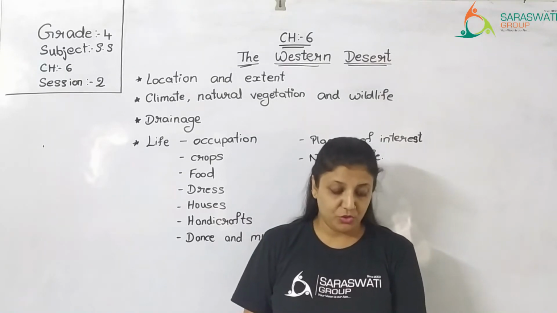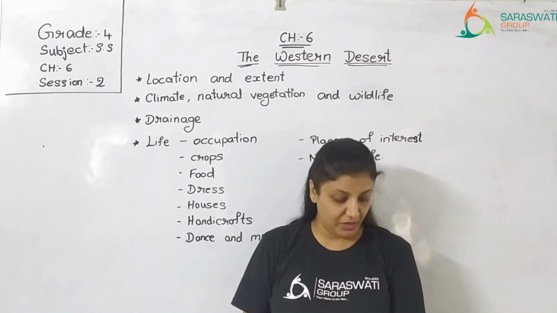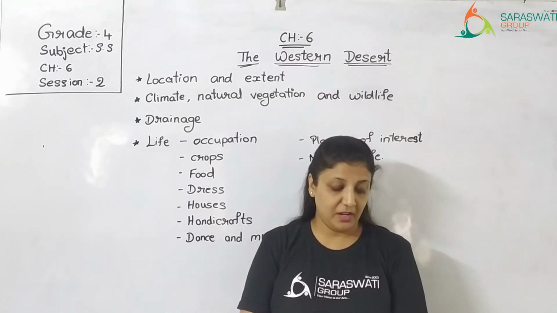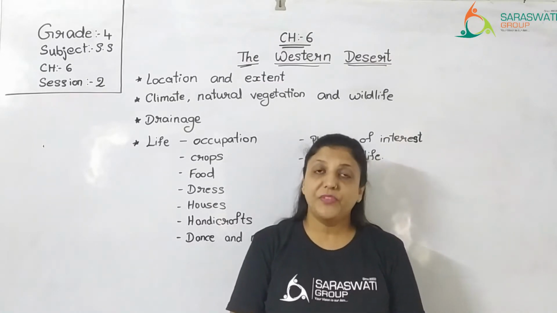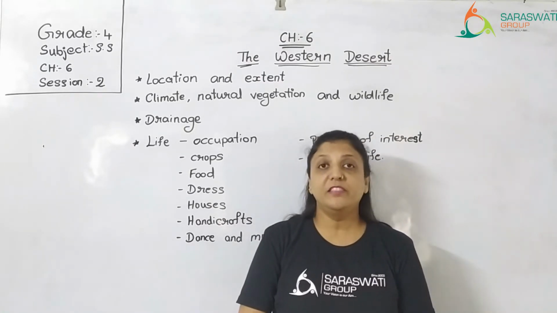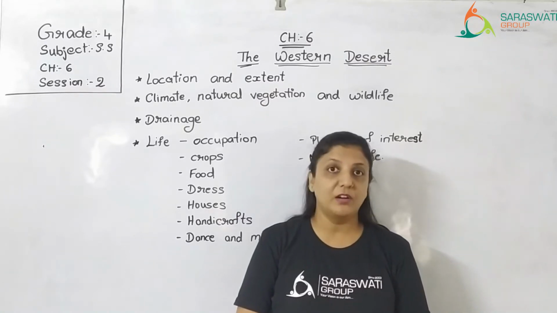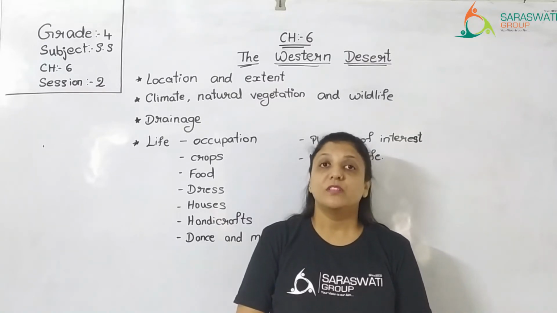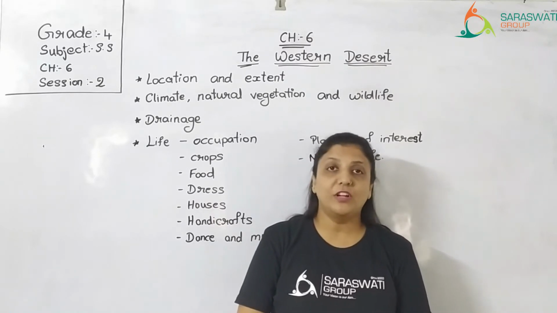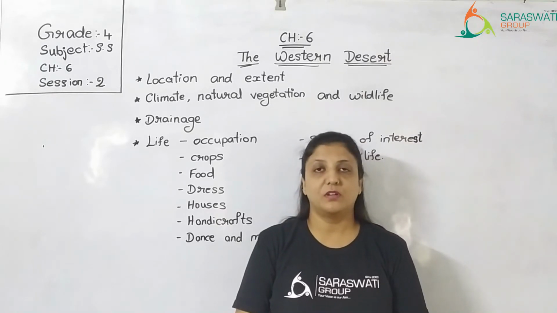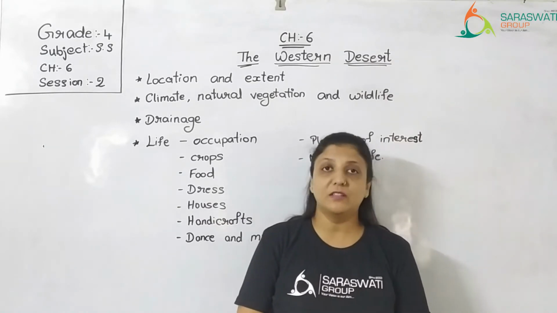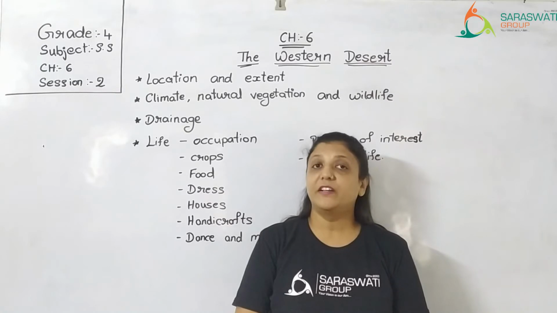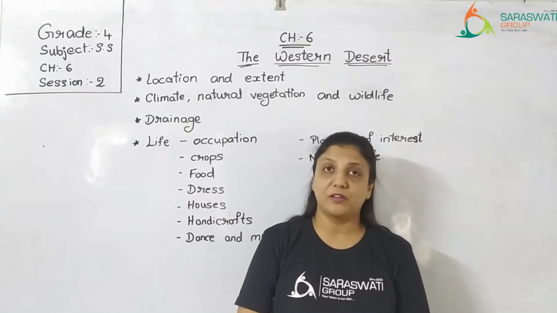Now, people use water from wells and tanks to irrigate their land. Irrigate their land means if they are farmers growing crops, then they need to supply water to their crops. This water supply is called irrigation. And how do they irrigate their crops? How do they supply water to their farms? It is either through wells or tanks. In tanks they fill the water and then they supply it.